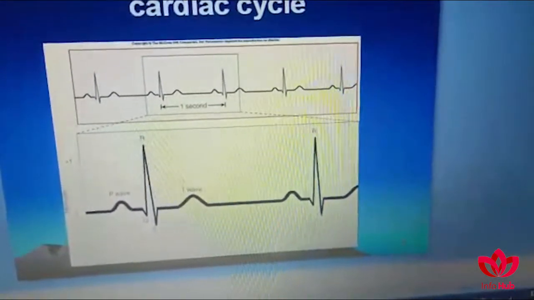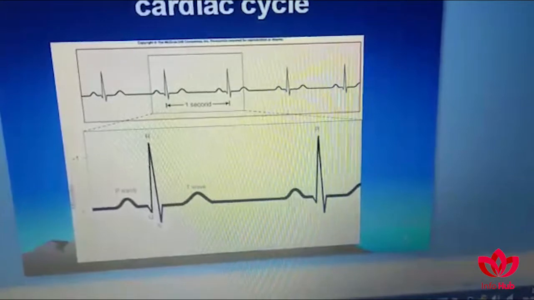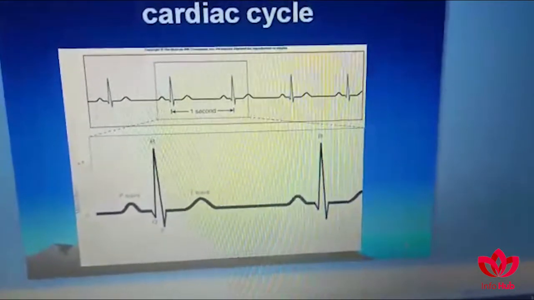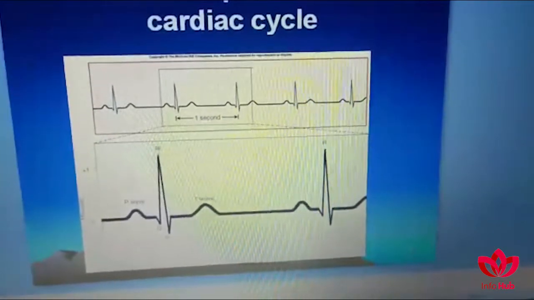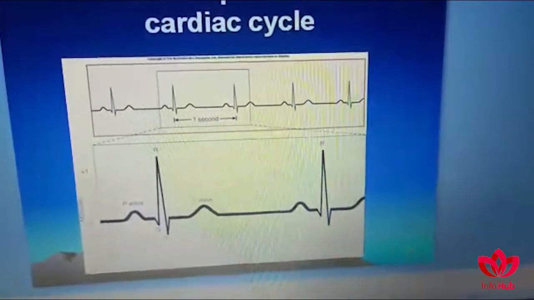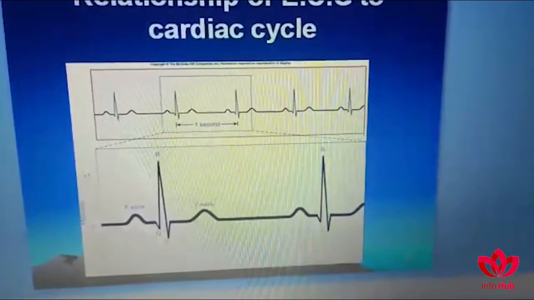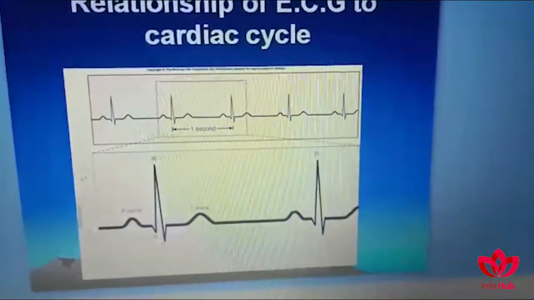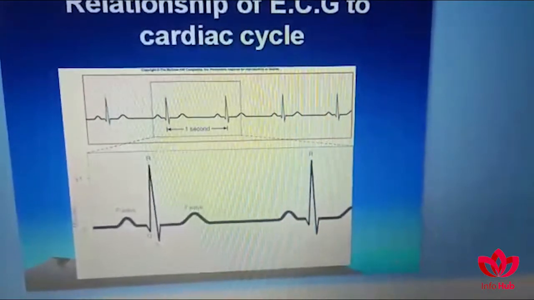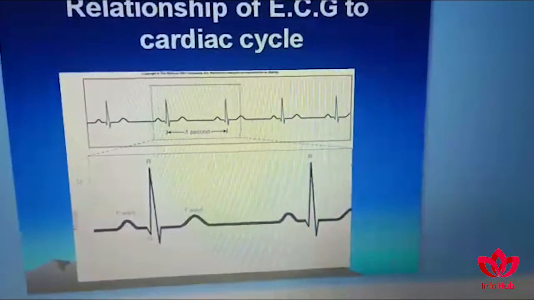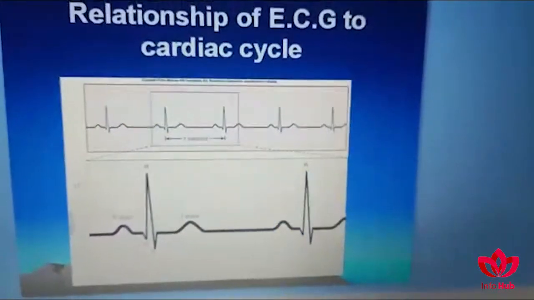Then there is a QRS complex, a combination of 3 waves, a Q, an R and a small S wave. This is because of the spread of depolarization through the ventricles. And a T wave after the depolarization represents the repolarization of the ventricles. Here you can see that repolarization of the ventricles is represented by the T wave, but there is no wave for the repolarization of the atria, because the repolarization of the atria is an electrical event that is masked by the appearance of the QRS complex in the normal electrocardiogram.